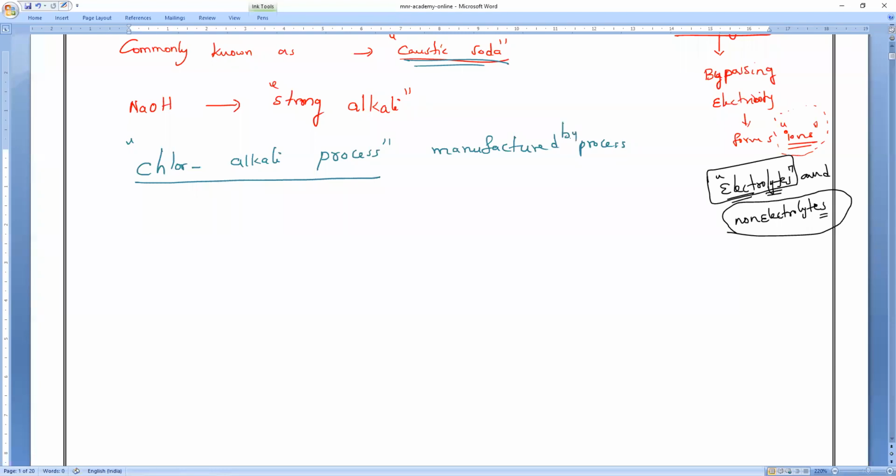Yes, please. By the chlor-alkali process. Clear? So now, sir, what will we do in this? Very simple, keep it in mind. For example, I will take 100 ml of water.